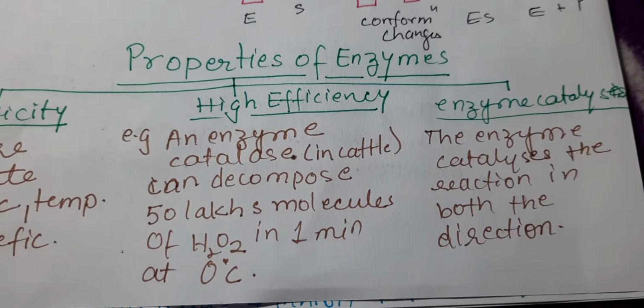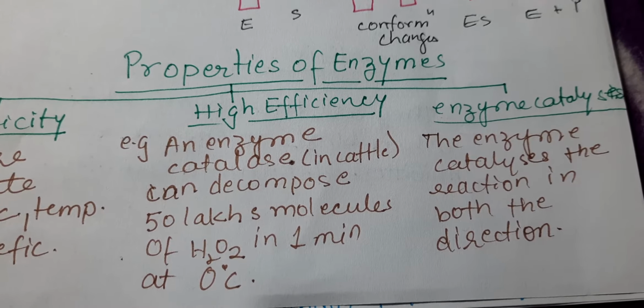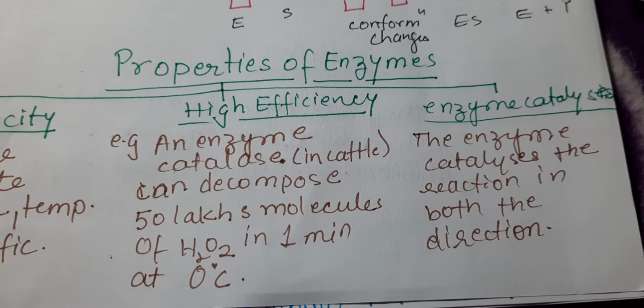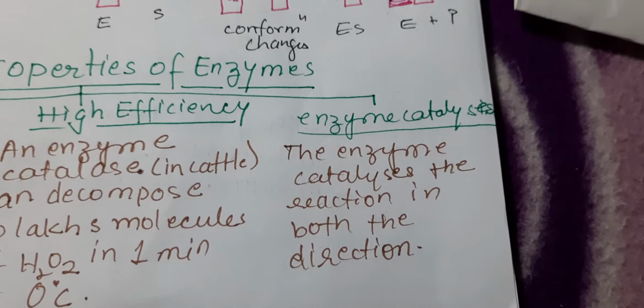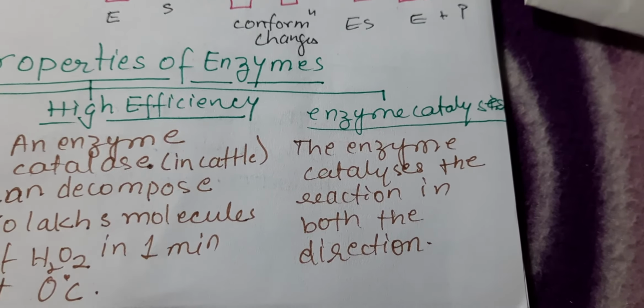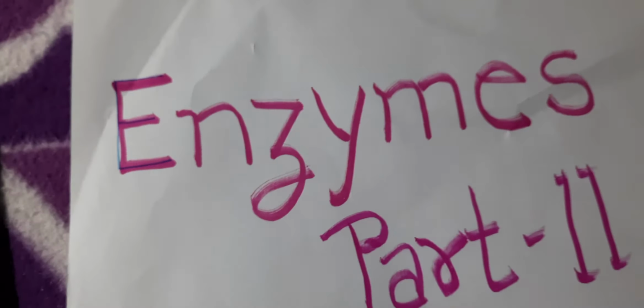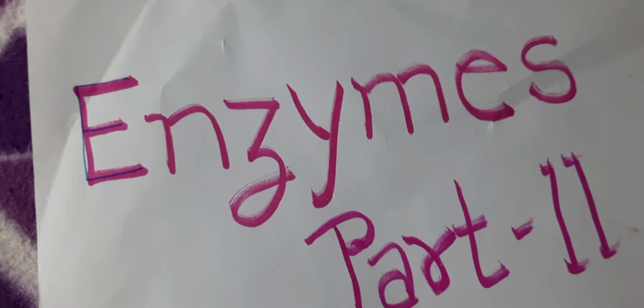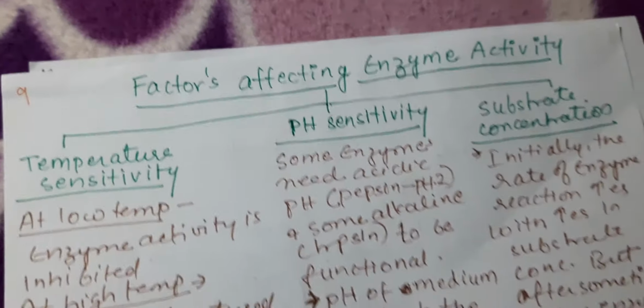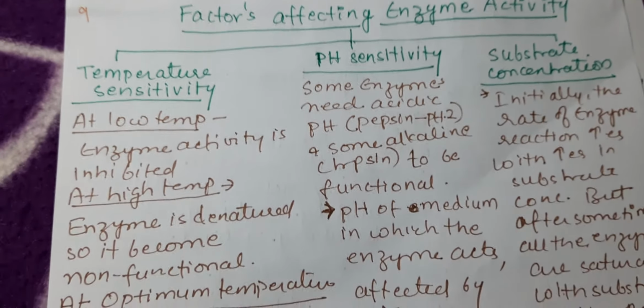For example, catalase can decompose 50 lakh molecules of hydrogen peroxide in 1 minute at 0 degrees Celsius. And then enzyme catalysis: the enzyme catalyzes the reaction in both directions, forward and backward. Now we'll see the factors affecting enzyme activity: temperature, pH sensitivity and substrate concentration.